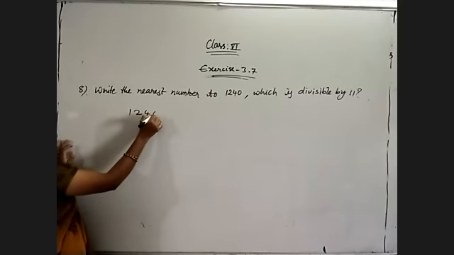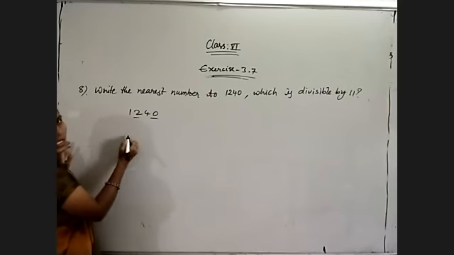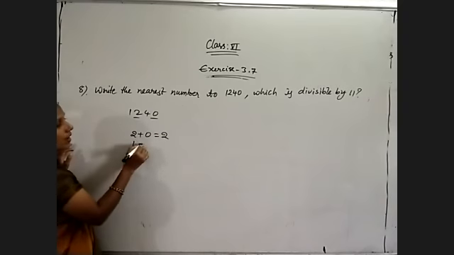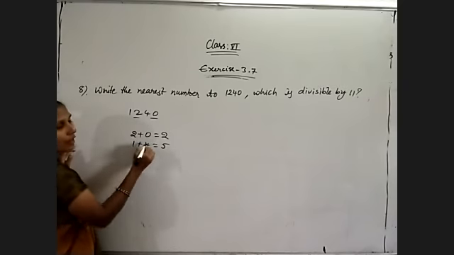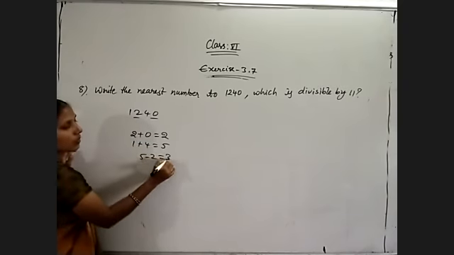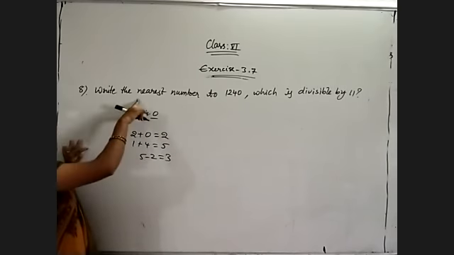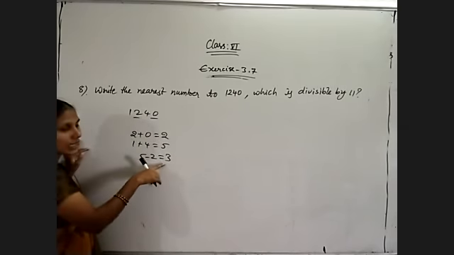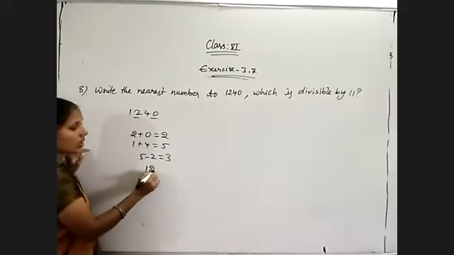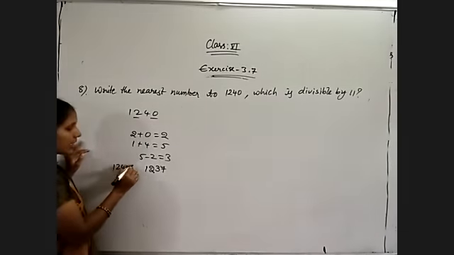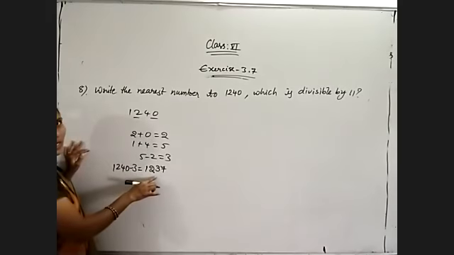Given number is 1240. The sum of the digits in odd places, 1 plus 4, is equal to 5. Even places, 2 plus 0, is 2. And what is the difference? 5 minus 2 is equal to 3. That means if we subtract 3, then we will get 1237. 1240 minus 3 is equal to 1237.